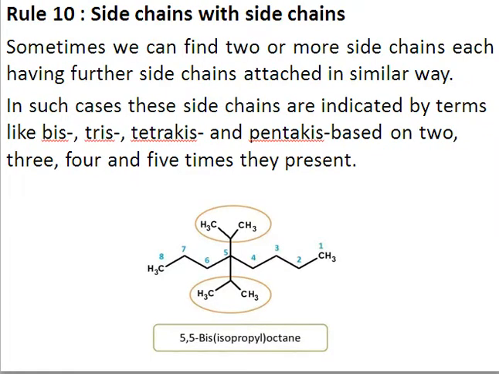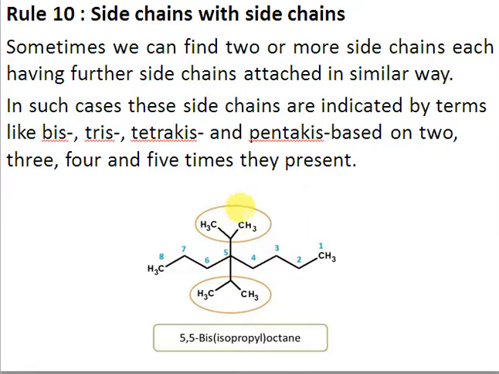Okay, so rule number 10, side chain with side chain. This is our principal chain, and this principal chain has 2 side chains, but these 2 side chains are further divided, right? So you have a substituent which is further substituted. In that case, if the same side chain is repeated, we don't use the word di or tri, we use the words bis, tris, tetrakis, pentakis, depending on if those side chains are appearing 2 times, 3 times, 4 times, or 5 times.